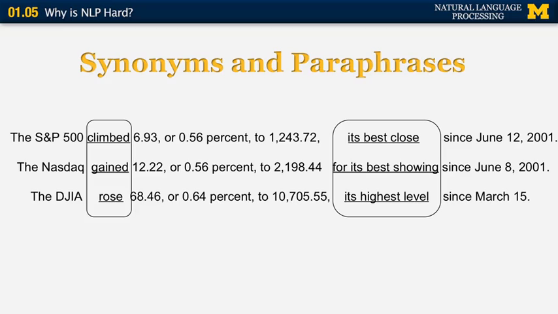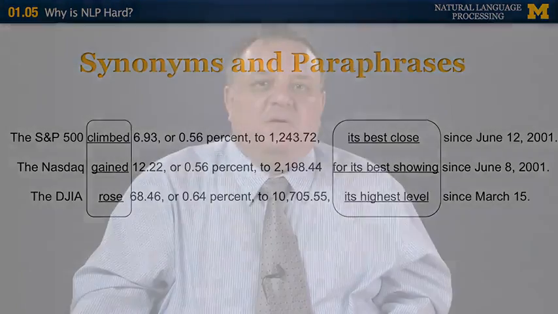Its best close, for its best showing, and its highest level indicate the exact same meaning in those three examples. And the reason why the newswire uses different words is just to be more natural. You don't want to hear the exact same sentences, the exact same words used all over.